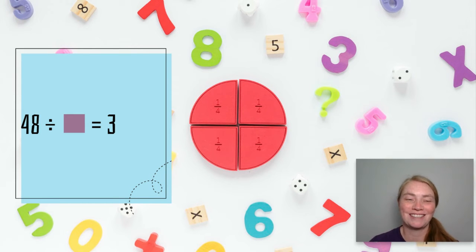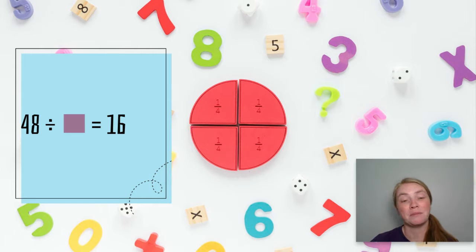On to the next question. 48 divided by some number is equal to 8. This one's a little easier. That some number in this case is the number 6. 8 times 6 is 48. 48 divided by 6 is equal to 8. Great job. 48 divided by what number is equal to 6? If you're paying attention, this one should be real easy. The answer here is 8.